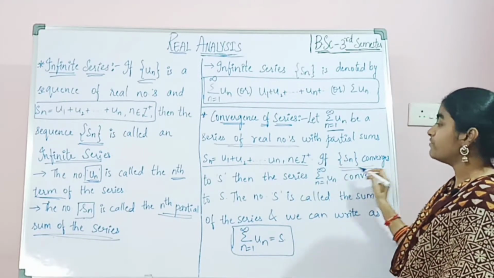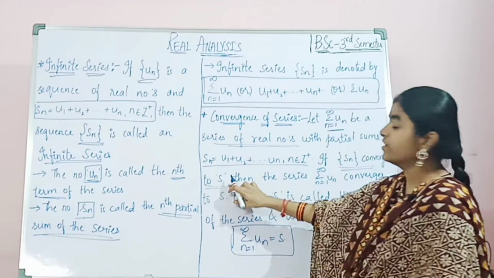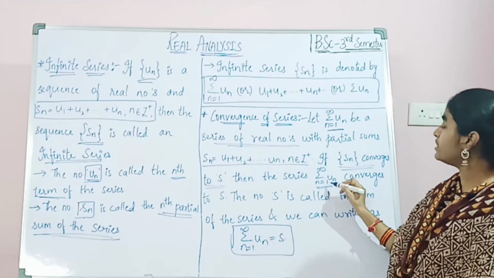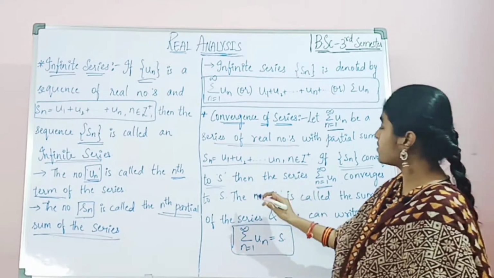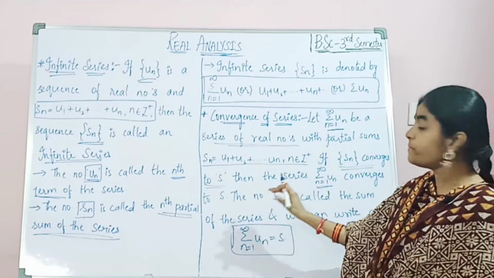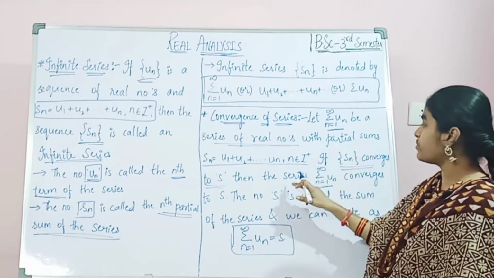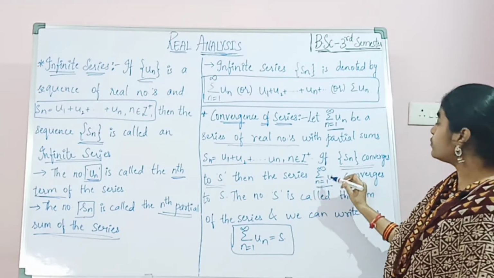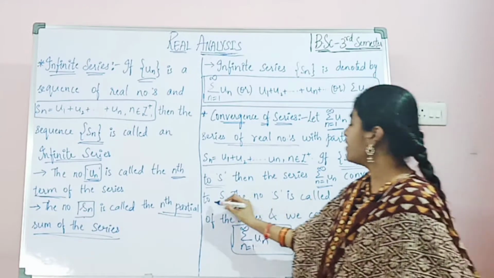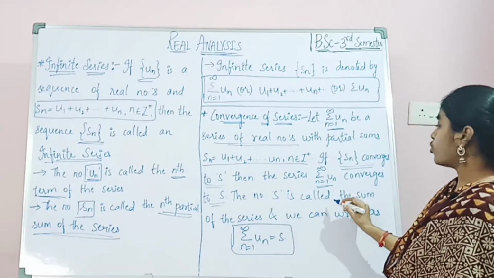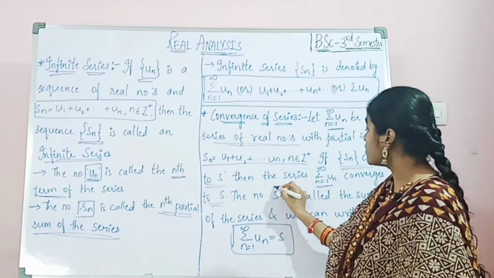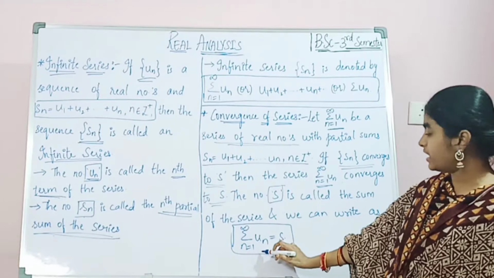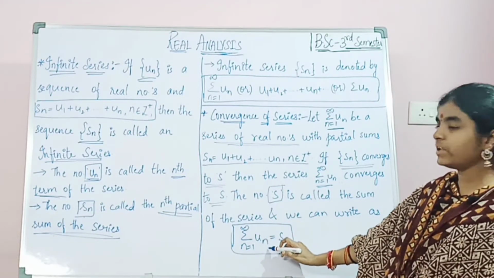If Sn converges to S, so if the sequence Sn converges to S, then we can say that the series summation n equals 1 to infinity un also converges to S. The number S is called the sum of the series, and we can write this as summation n equals 1 to infinity un equals S.